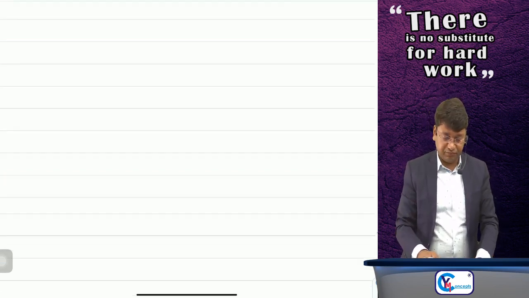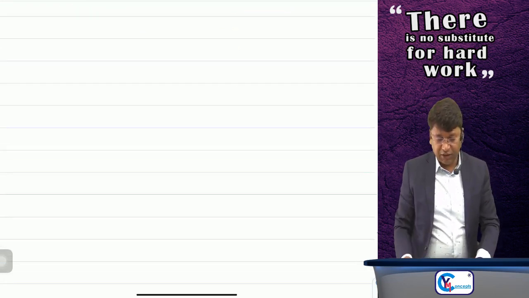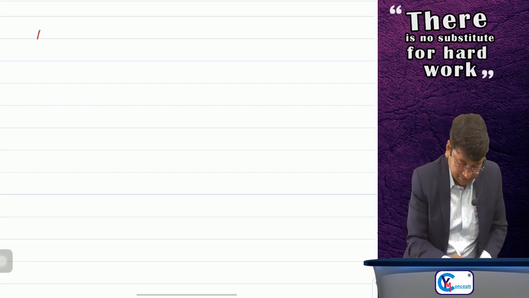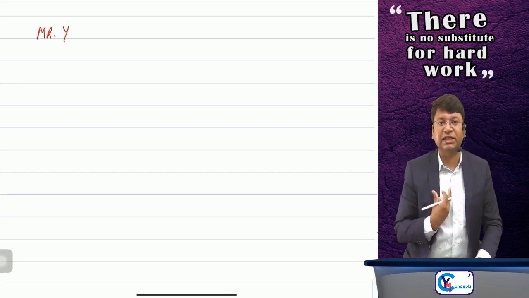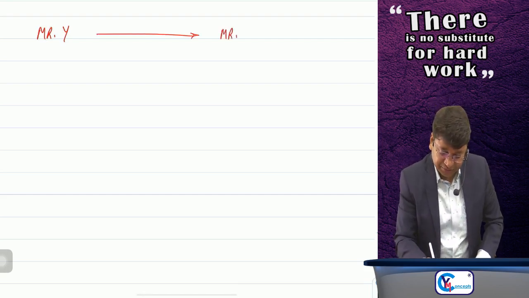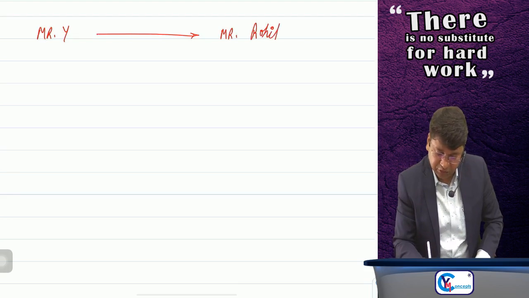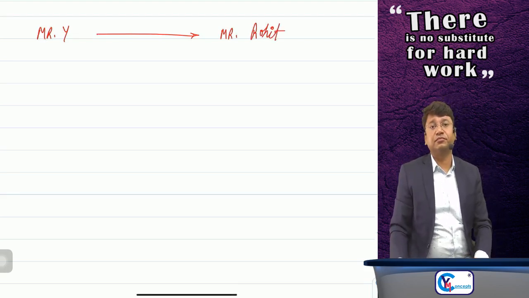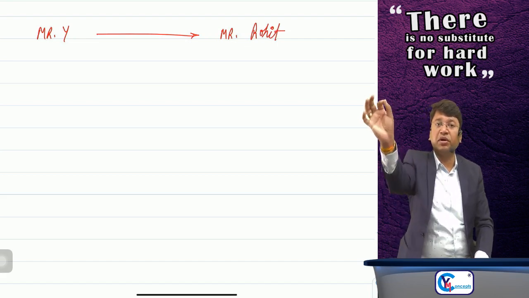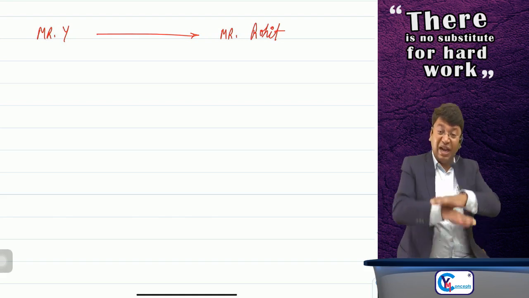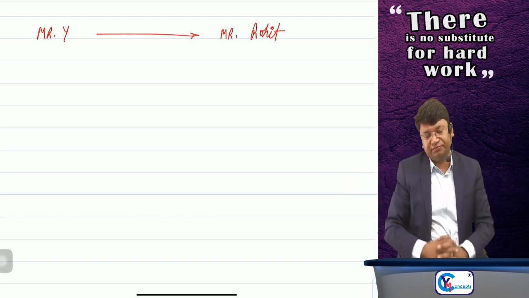Suppose I am providing services, Mr. Y, Y means Yashvant, obviously, is providing services to Mr. Rohit. Sir, Mr. Rohit is a person who is owning his land in Mumbai.